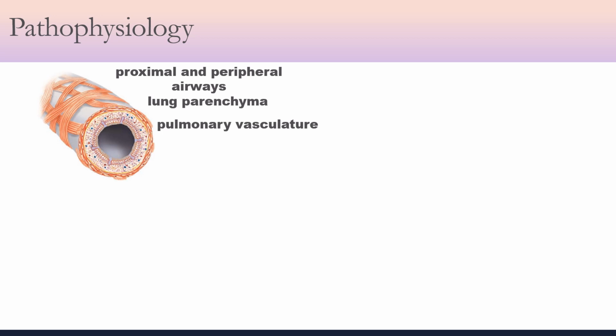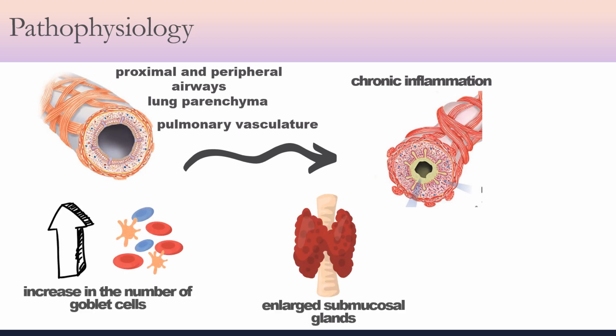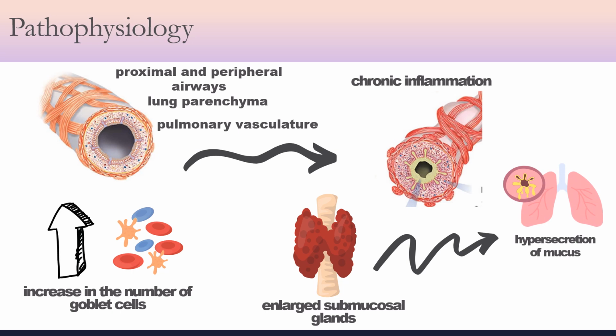In COPD, the airflow limitation is both progressive and associated with an abnormal inflammatory response of the lungs to noxious gases or particles. An inflammatory response occurs throughout the proximal and peripheral airways, lung parenchyma, and pulmonary vasculature. Due to chronic inflammation, changes and narrowing occur in the airways. There is an increase in the number of goblet cells and enlarged submucosal glands, leading to hypersecretion of mucus.